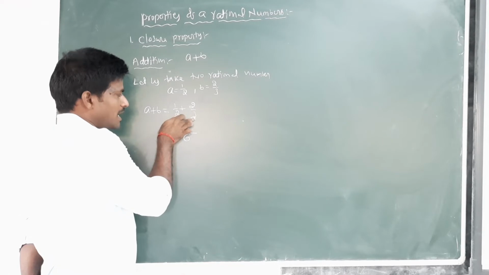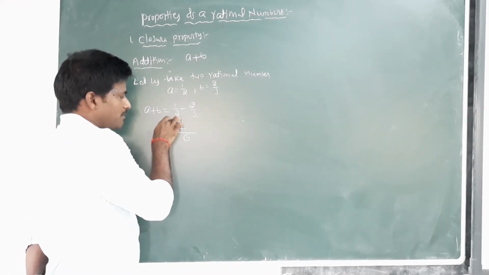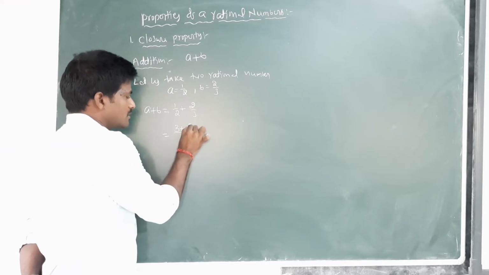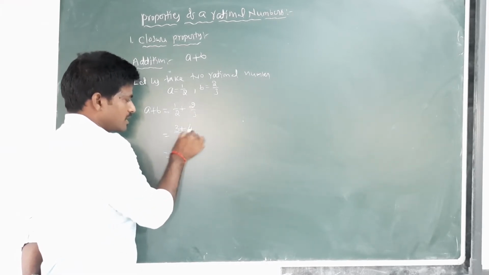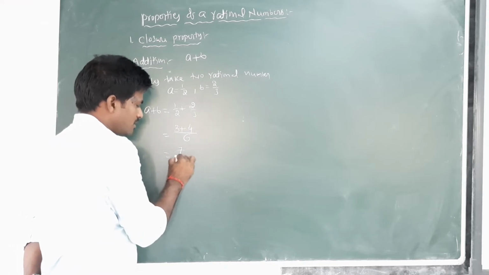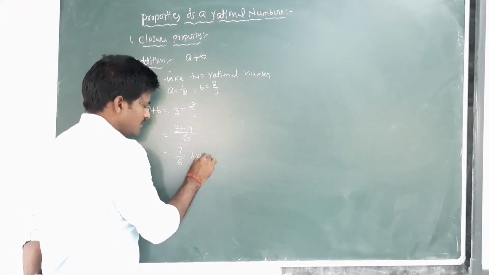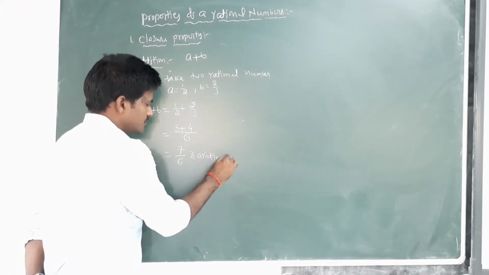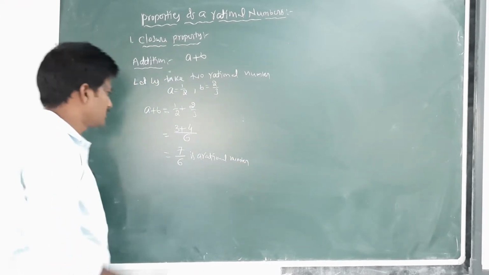Next, 3 multiplied by 1 is 3, plus 2 multiplied by 2 is 4. 3 plus 4 is 7 by 6, which is a rational number.